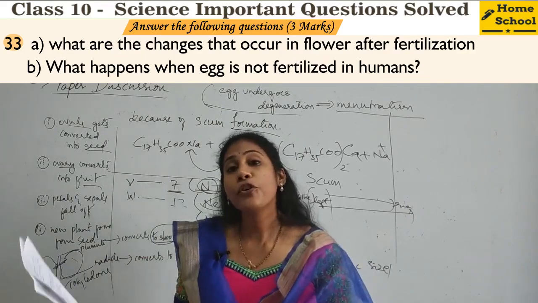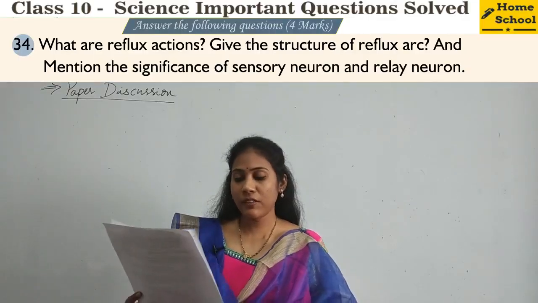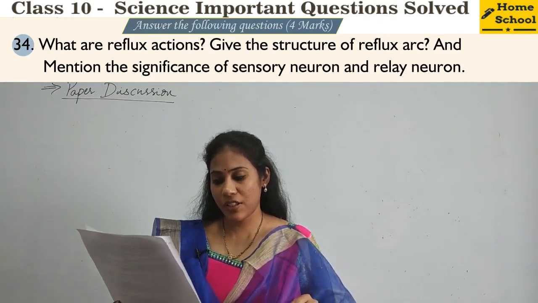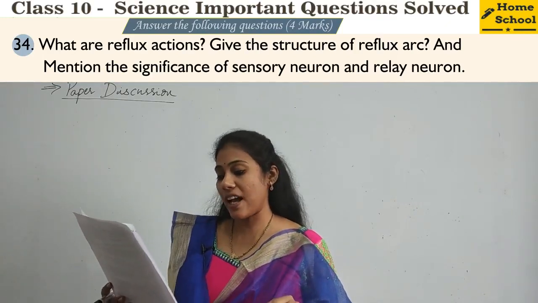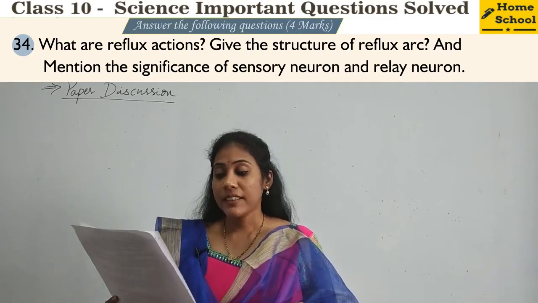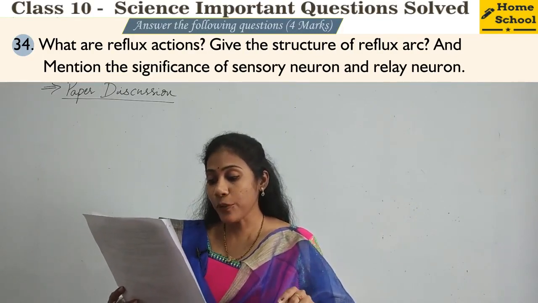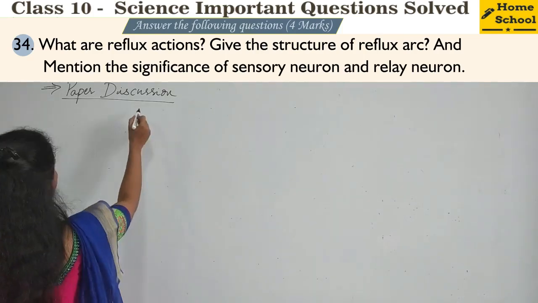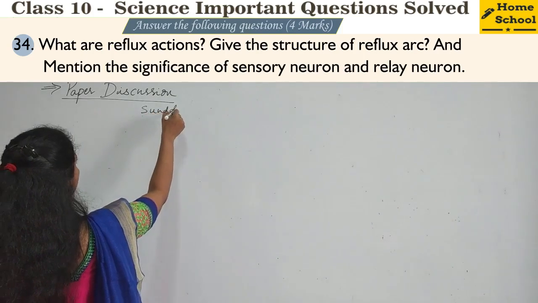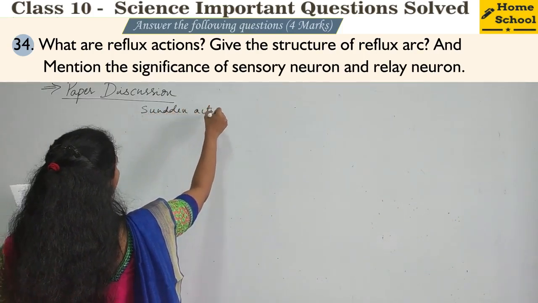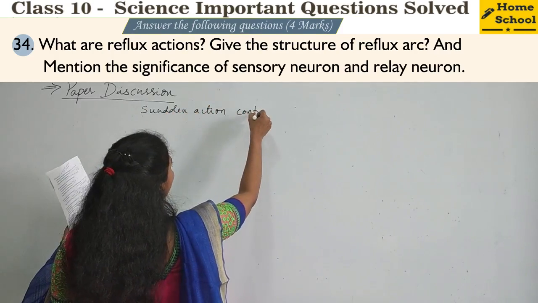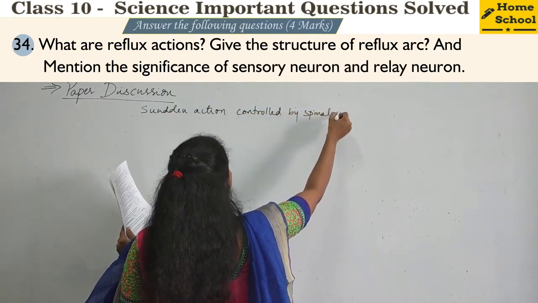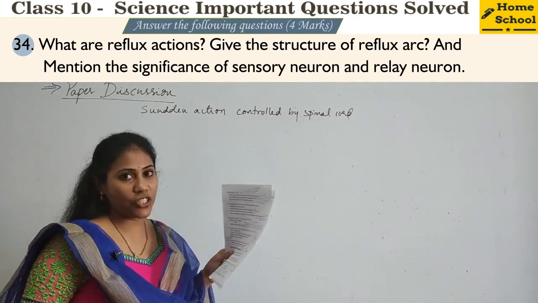Let us go for 4-mark questions. Coming to the first 4-mark question, quite a direct question. What are reflex actions? Give the structure of reflex arc and mention the significance of sensory neuron and relay neuron. So what do you mean by reflex actions? See, they are nothing but sudden actions. Yes or no? Very quick actions controlled by spinal cord are called reflex actions.